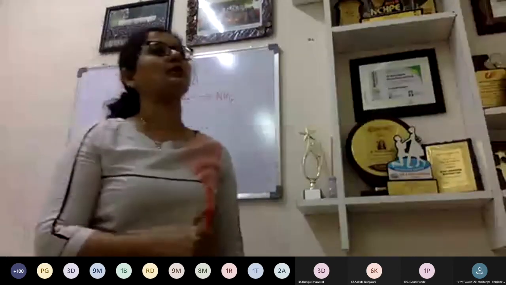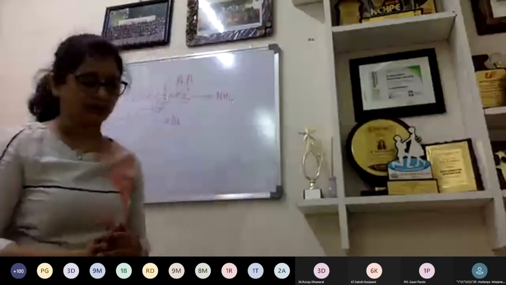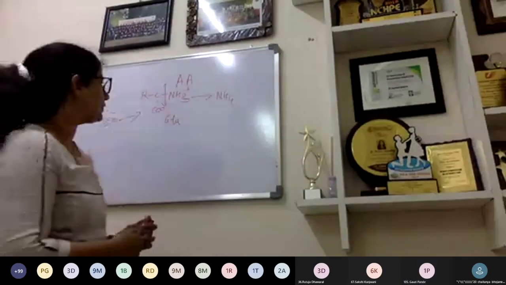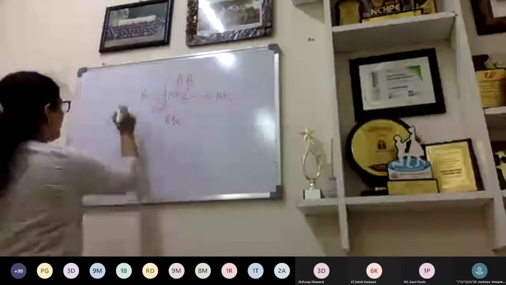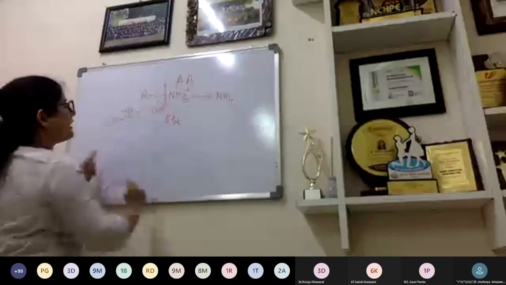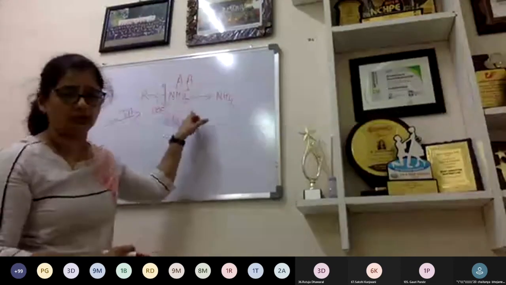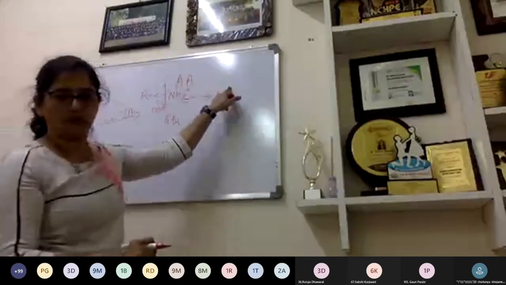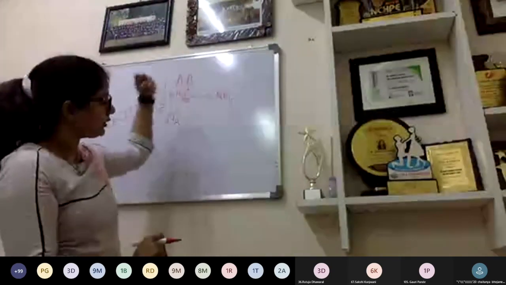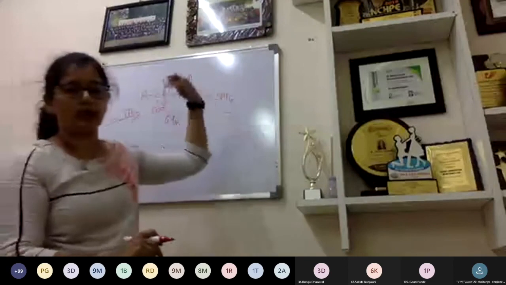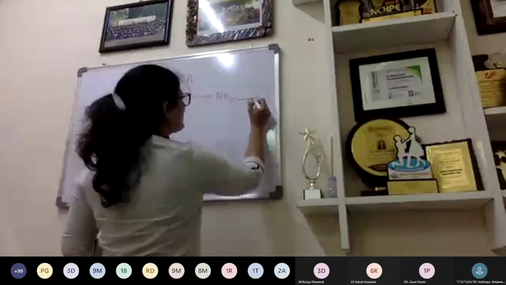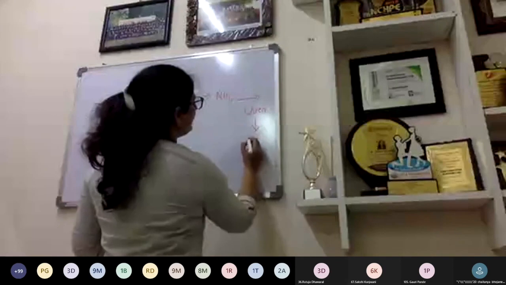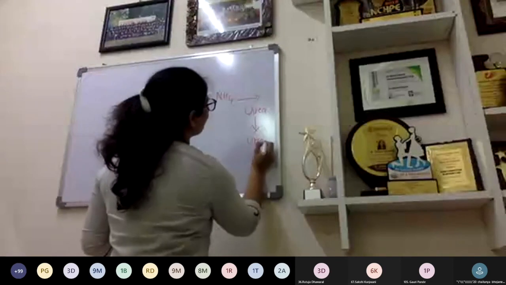Okay, so what is the process by which they can be converted into glutamic acid? Transamination. Very good. With the help of transamination, all these amino acids are converted into glutamic acid, and then glutamic acid is converted into ammonia. It undergoes deamination and this ammonia is removed. It is detoxified in the form of urea, and it is excreted in the urine.